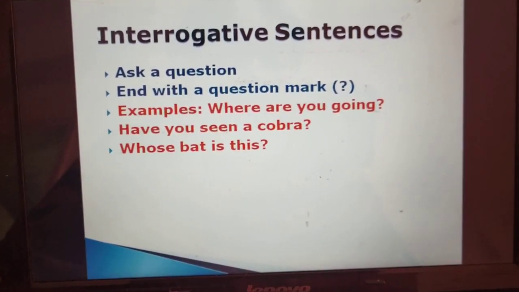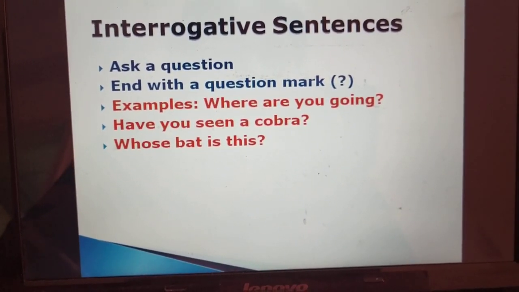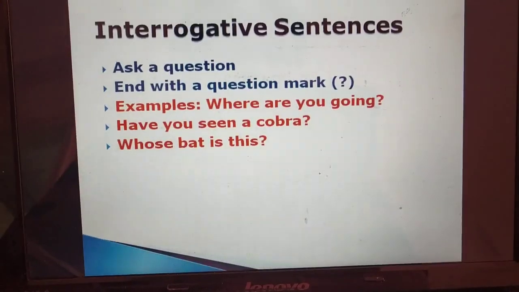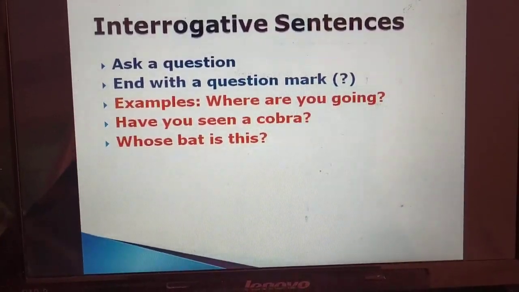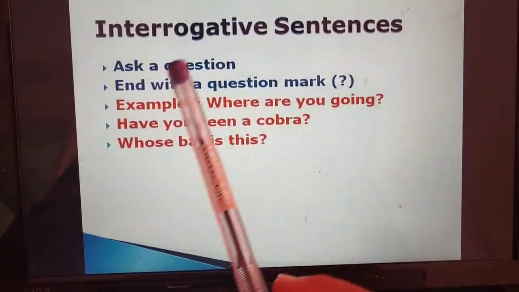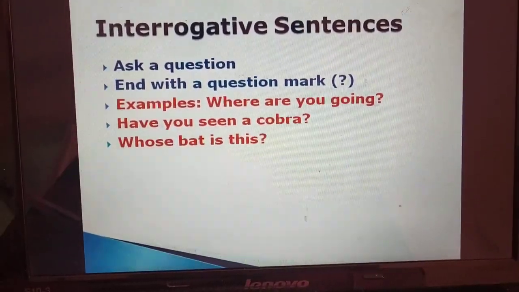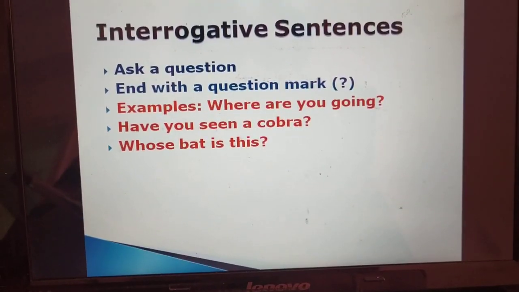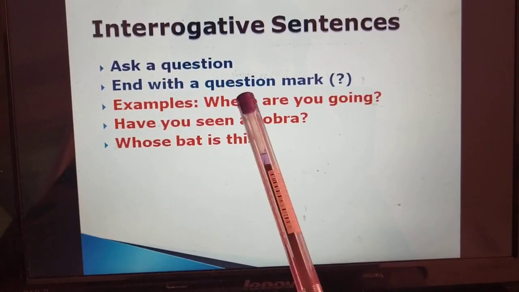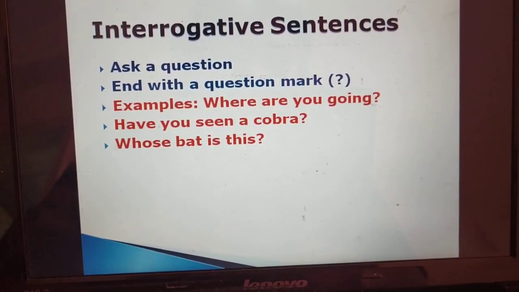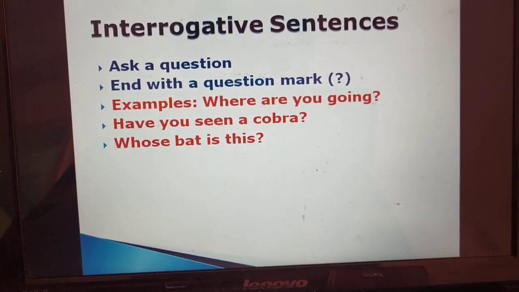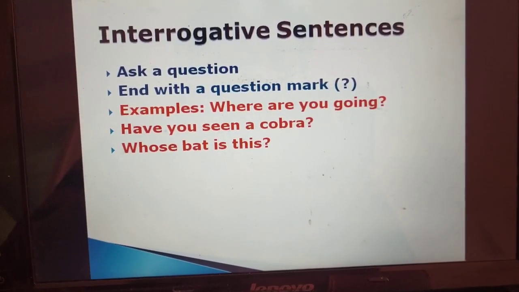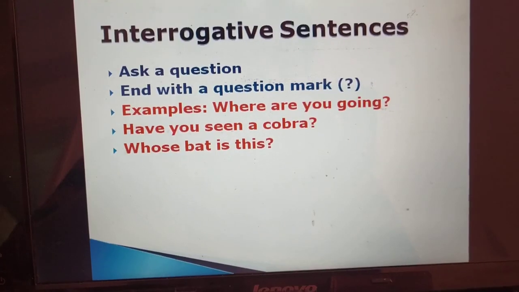Our next type of sentences given in our book is interrogative sentences. Interrogative sentences are the sentences which ask a question. In this type of sentence, a question is always asked. These sentences end with the question mark because in these questions are always asked. Now we will read a few examples to clear this.